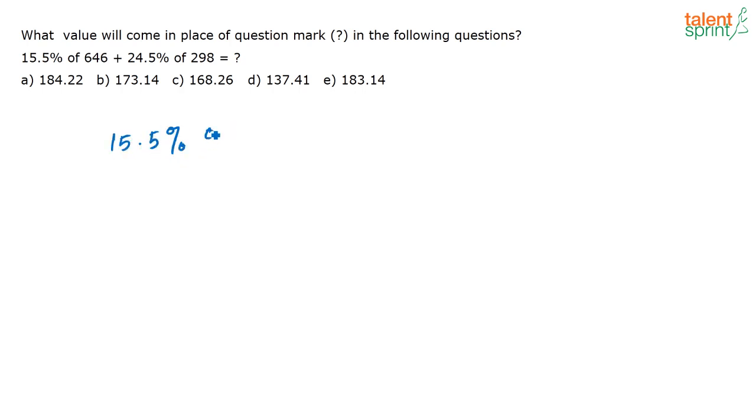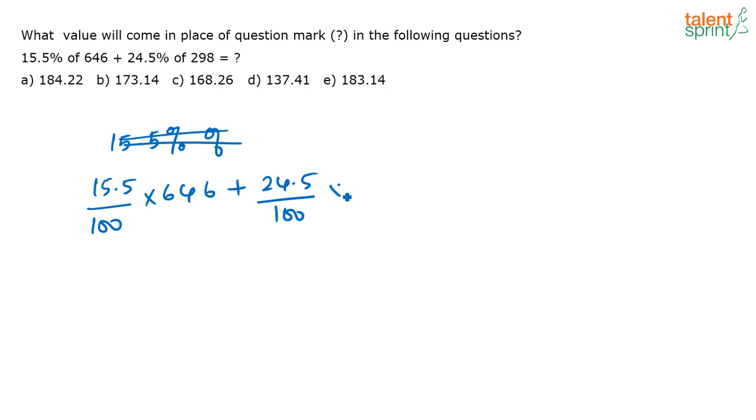Okay, 15.5% of, let me just write it down like this. 15.5 by 100 of 646 plus 24.5 by 100 of 298. Okay, so this is the question. Now find out the digital root of each term. What is the digital root of the 15.5? 5 plus 5, 10, 10 plus 1, 11. That is again 1 plus 1, 2.